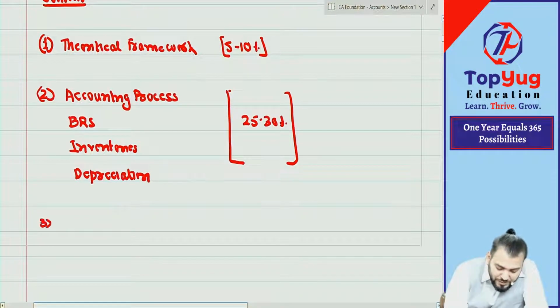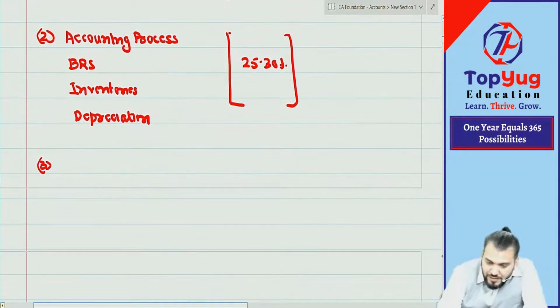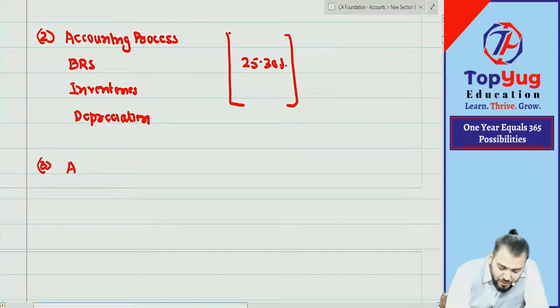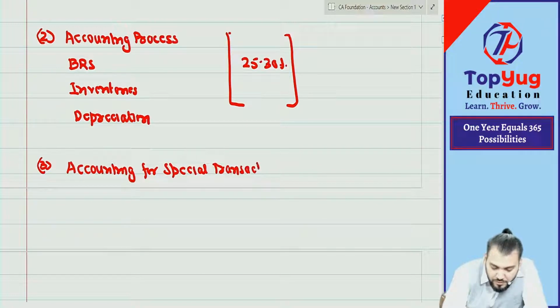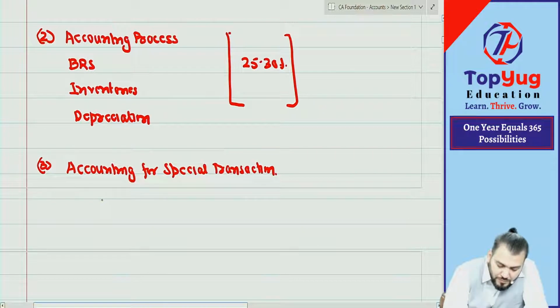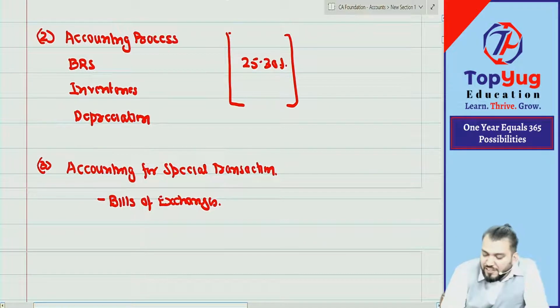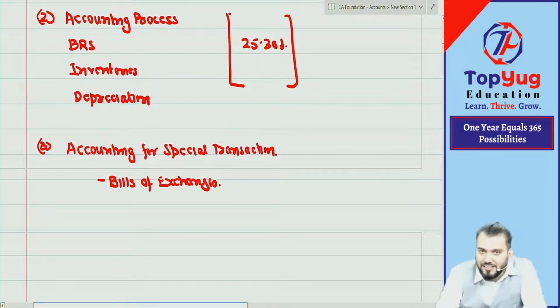Then we have part 3, accounting for special transaction. In this, the first unit is bills of exchange. You know bills of exchange? Have you done this chapter anytime? Bills of exchange means bills receivable, bills payable. Yes, you have done. Correct? This also you have done.